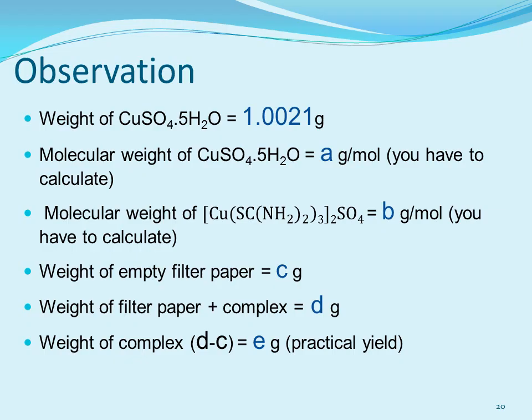Weight of empty filter paper C, weight of filter paper plus complex is D. Weight of complex will be calculated as D minus C, because D is the weight of filter paper plus complex, and C is only the empty filter paper. So when you do D minus C, you will get the weight of complex formed. This formed complex obviously will be your practical yield.